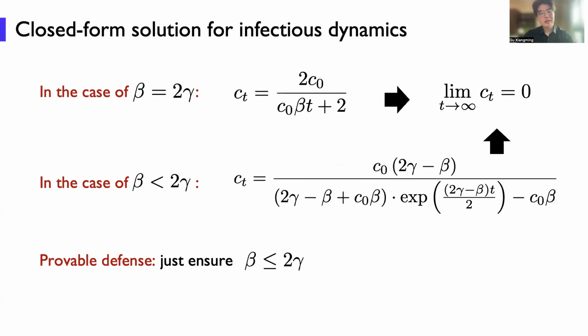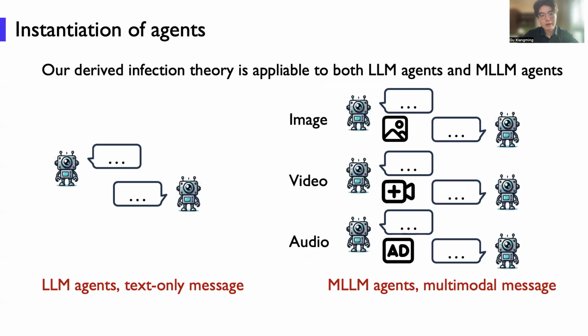Okay, these are the other two cases, where beta is less than 2 gamma or equal to 2 gamma. We find that the limit of c_t is 0. So this actually gives a provable defense. Just to ensure that beta is less than or equal to 2 gamma, we can guarantee that this infectious jailbreak cannot happen.